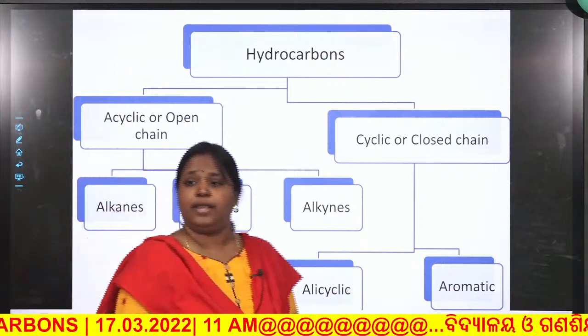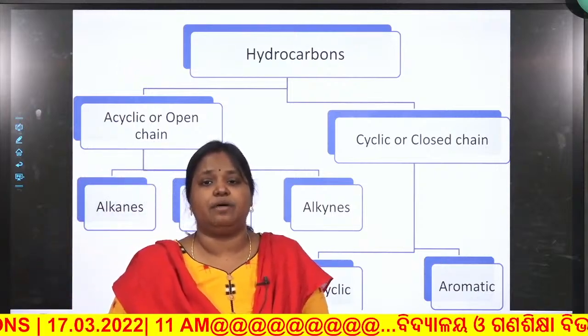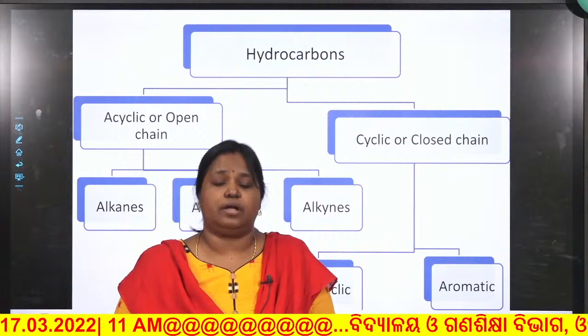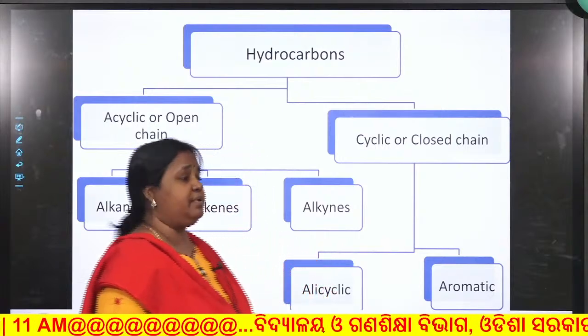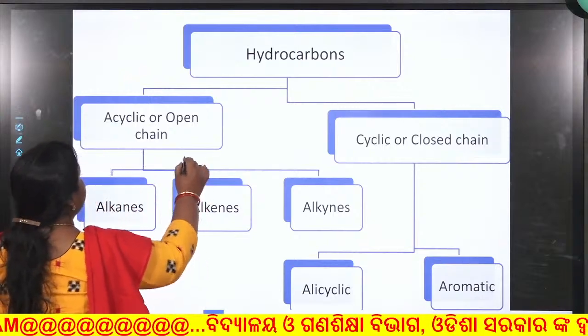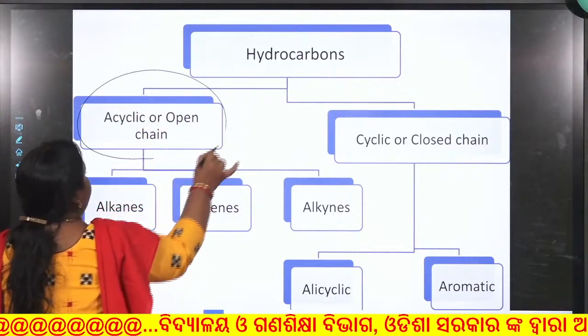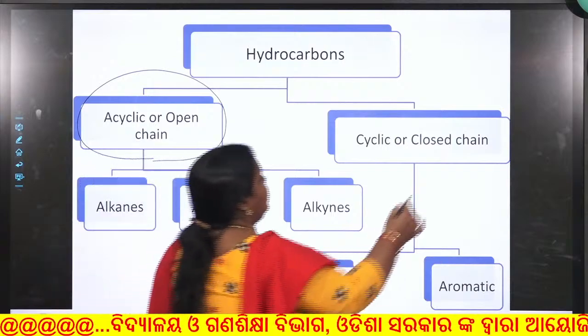So, first of all, let us study the classification of hydrocarbons. How the hydrocarbons are actually classified. The hydrocarbons are basically classified as acyclic or open chain and cyclic or closed chain.